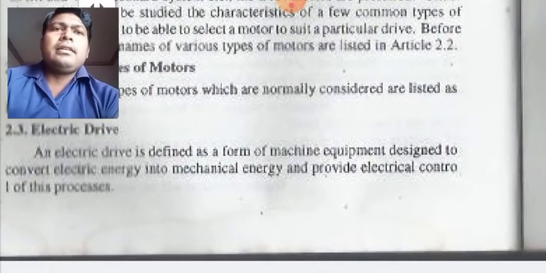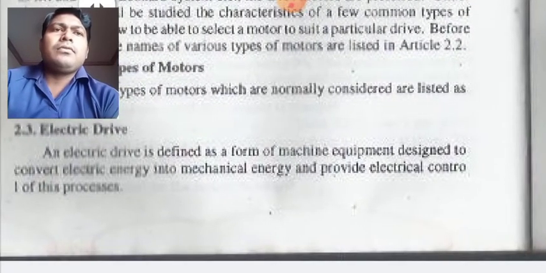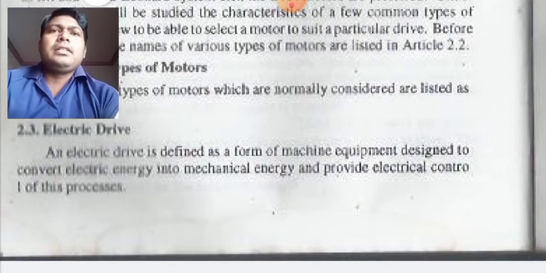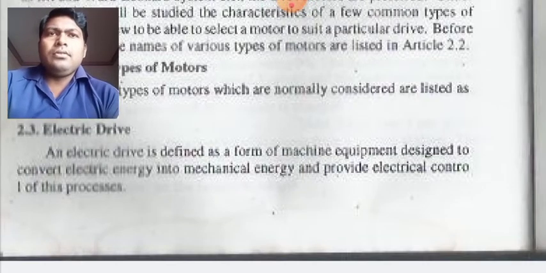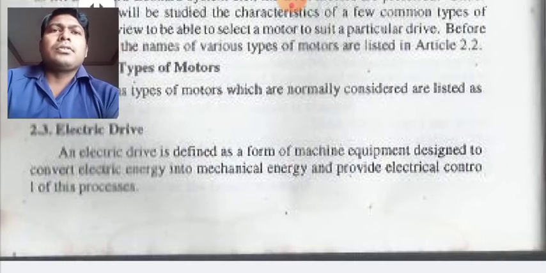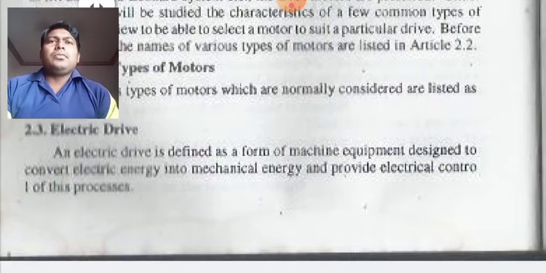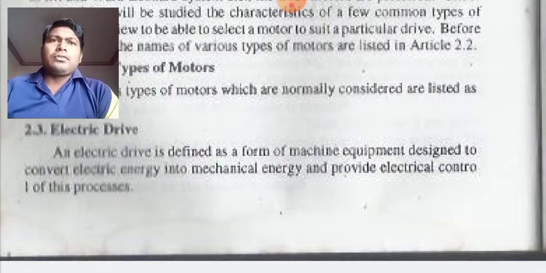An electric drive is defined as a form of machine equipment designed to convert electric energy into mechanical energy and provide electrical control of this process. So it is very important, students. Electric drive is a short question that is quite regularly asked in your semesters.